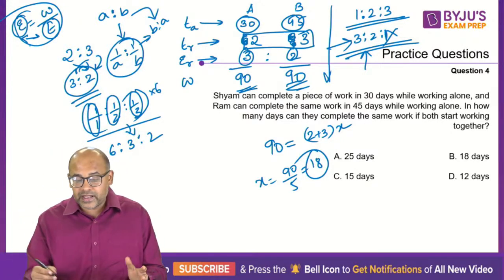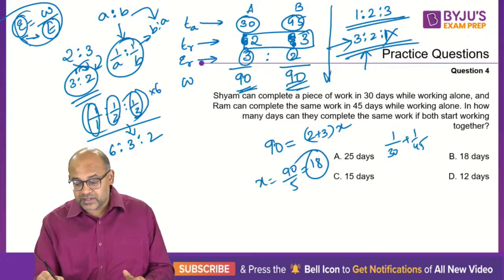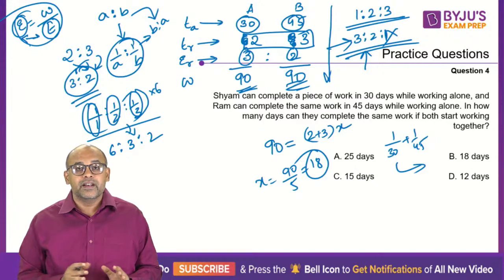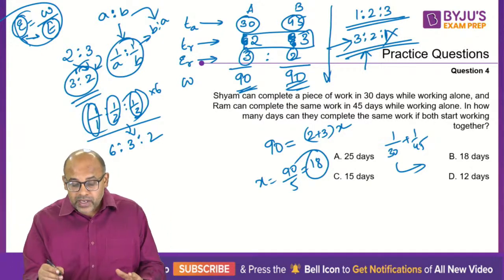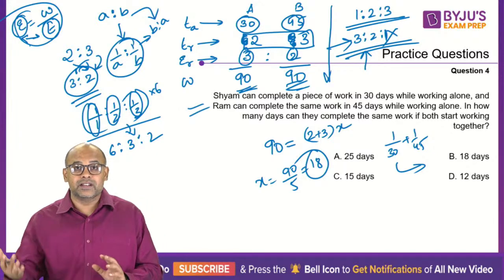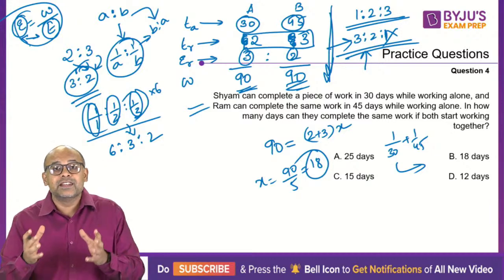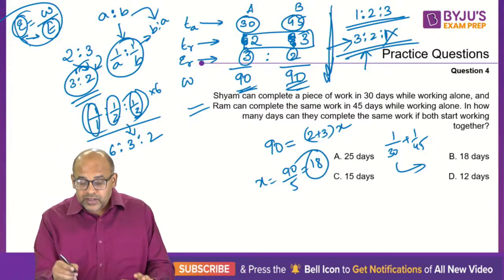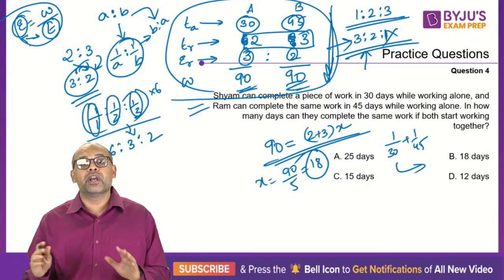Why can't I just write it as 1/30 plus 1/45 and get my answer? Because this is like 2 steps. Agreed. Now the problem comes, or rather the idea is, even if the question becomes lengthier or more complex, this distance, or rather this length, will not change. This is the only thing you need to do and write this final equation to get your answer.